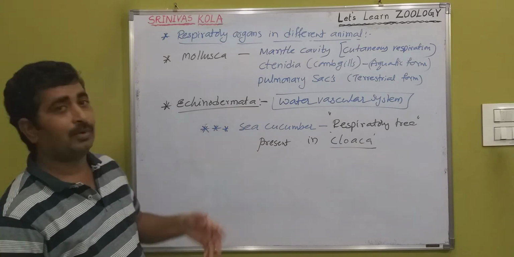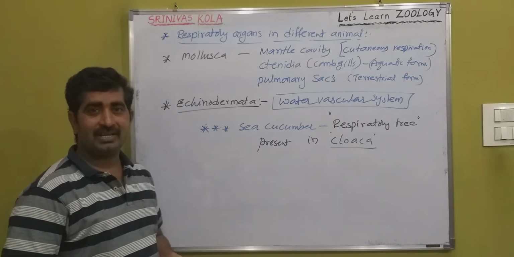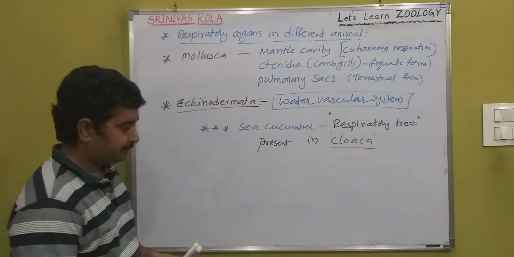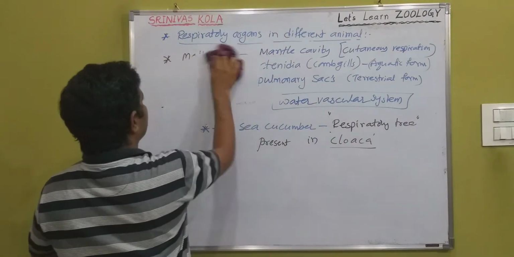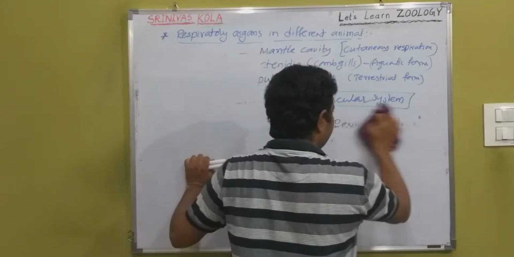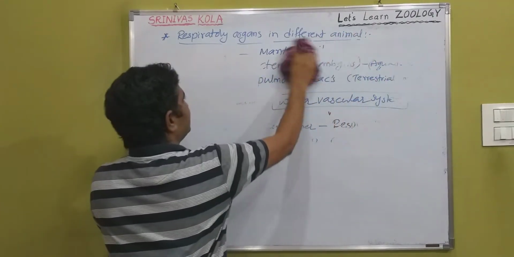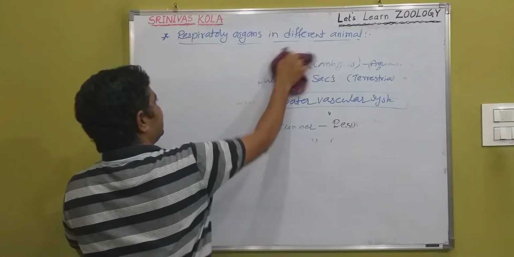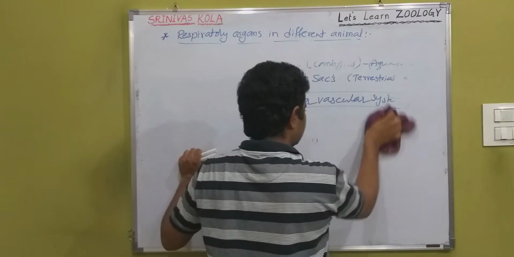Now we will discuss vertebrates, that means fishes, amphibians, reptiles. In chordate animals, chordates include 5 classes, which are fishes, amphibians, reptiles, birds and mammals.